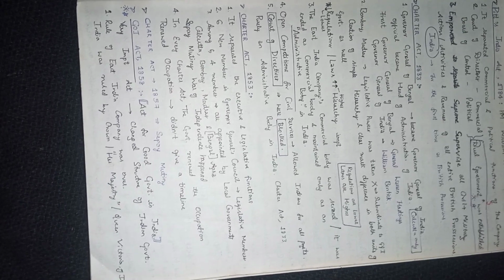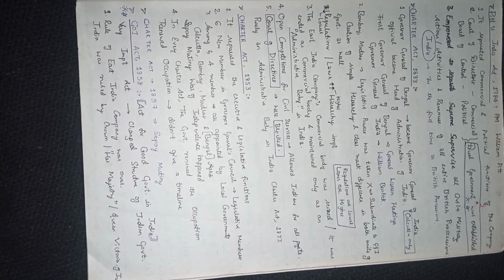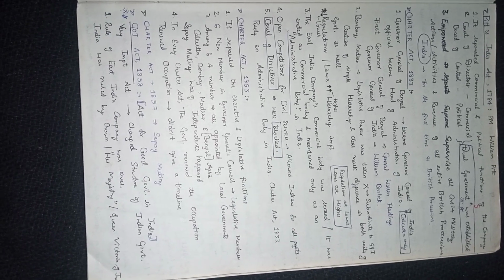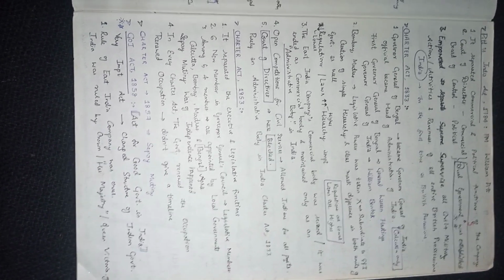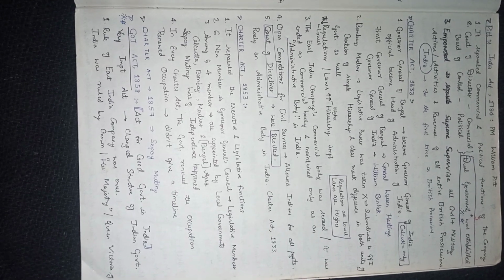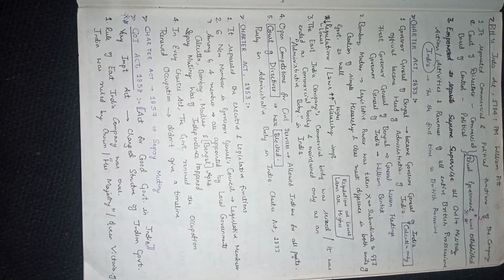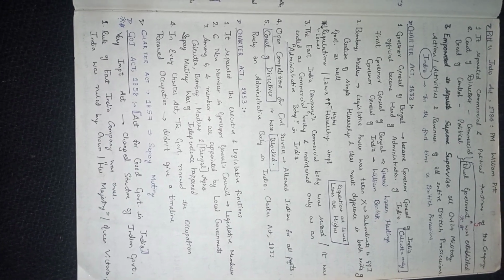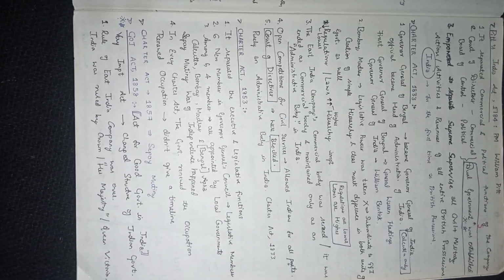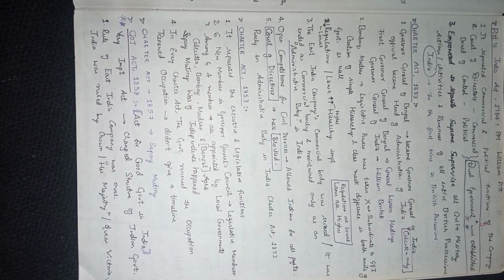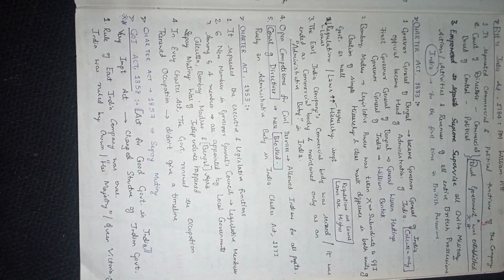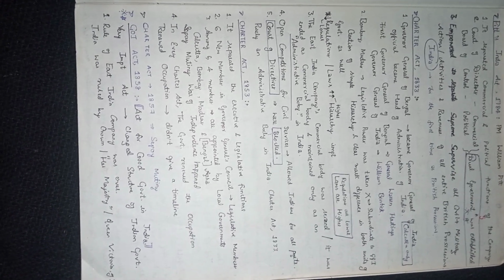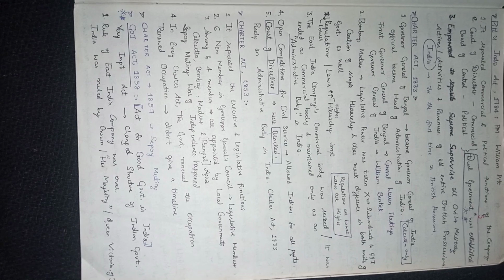They can ask questions: in which act was dual government established? That is Pitt's India Act by William Pitt in 1784. Dual government was introduced, that is the court of directors and the board of control, for commercial as well as political control. It was empowered to supervise all the civil and military activities and revenues of the British provinces in India for the first time.